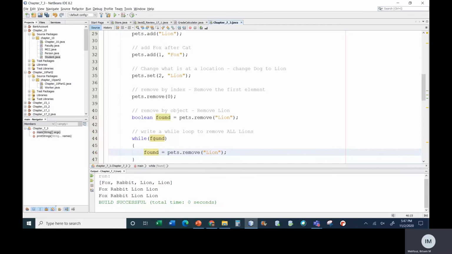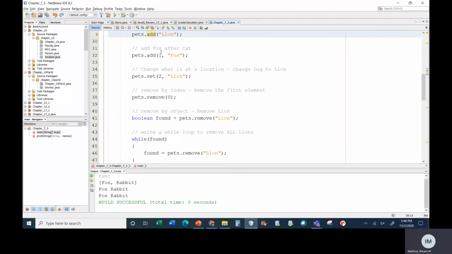It's going to come back and say, I found it. So I'm going to say, okay, go remove lion again. And it's going to keep doing that until this remove command returns false. And when it returns false, this is going to stop. It's going to say it's false. It's not going to go back in it. Let's see if this while loop actually removes all lions. It did. Okay.